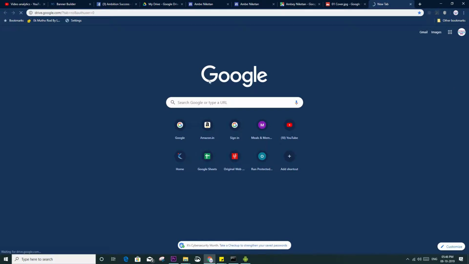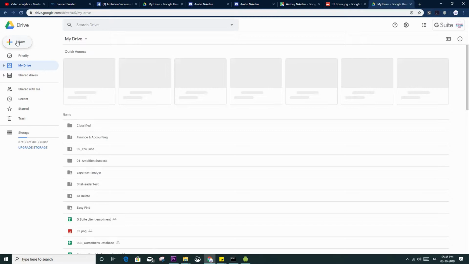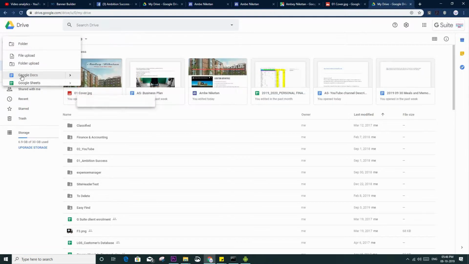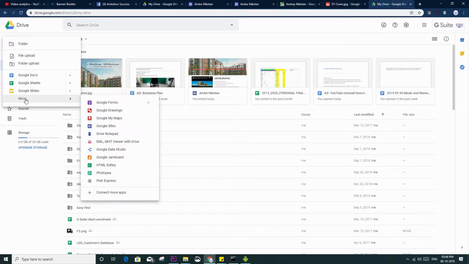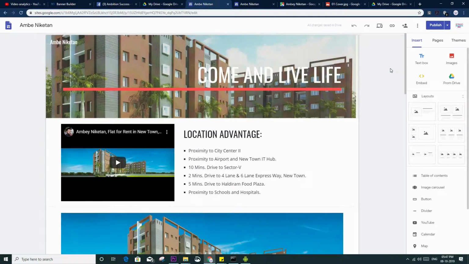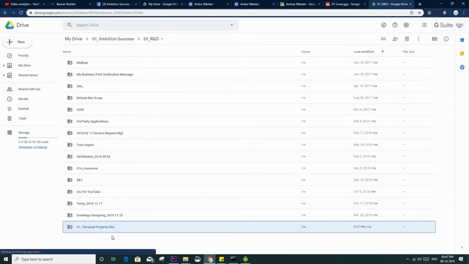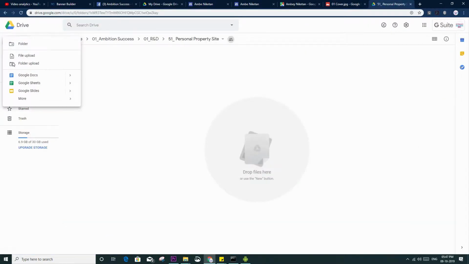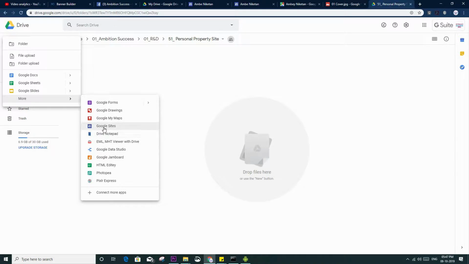If you go to Drive, there you will find this New. If you click on New and then click on More, you will find Google Sites. When you click Google Sites, you will reach an interface which will look like this. So what I will do, I will quickly create a website here.